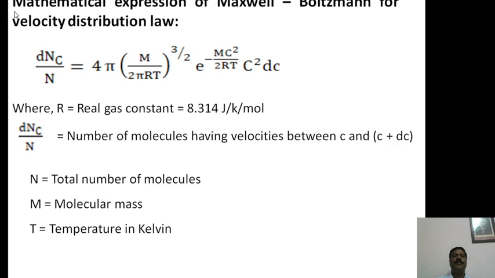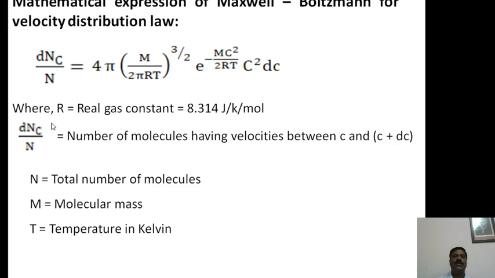Then coming to the mathematical expression for the Maxwell-Boltzmann velocity distribution law. They gave the expression: dnc divided by n equal to 4 pi into m divided by 2 pi RT whole to the power of 3 by 2, e to the power of minus mc square divided by 2RT, into c square dc. This expression is called the Maxwell-Boltzmann velocity distribution law expression.